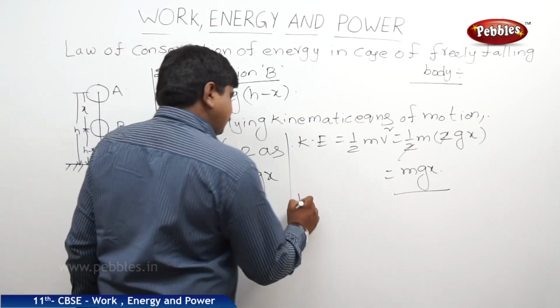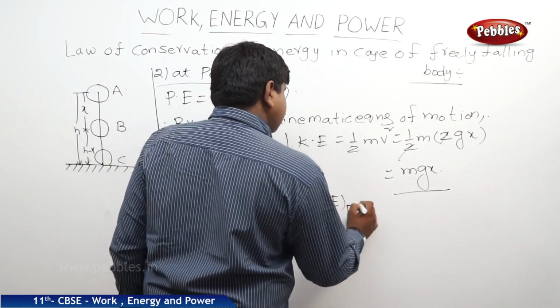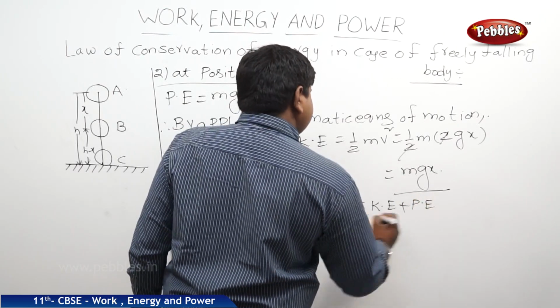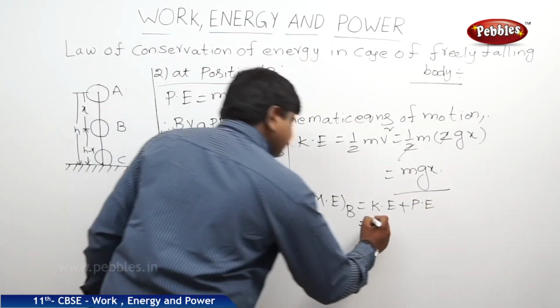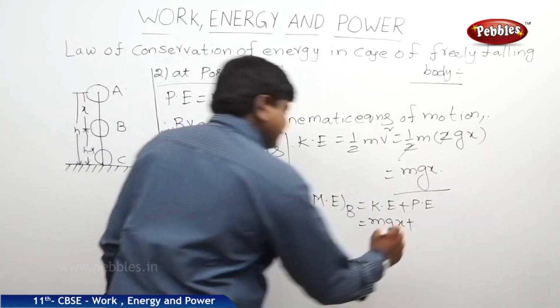So the total mechanical energy at B is equal to KE plus PE. KE is mgx, PE is mg into h minus x.